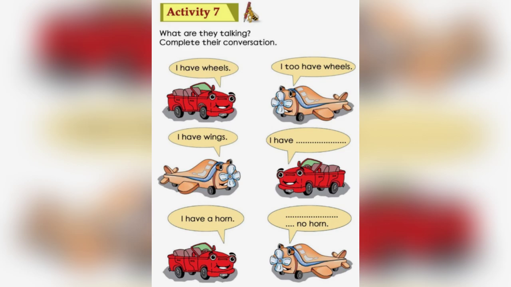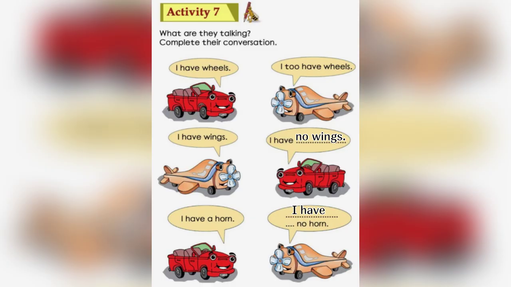Activity 7. What are they talking? Complete their conversation. I have wheels. I too have wheels. I have wings. I have no wings. I have a horn.